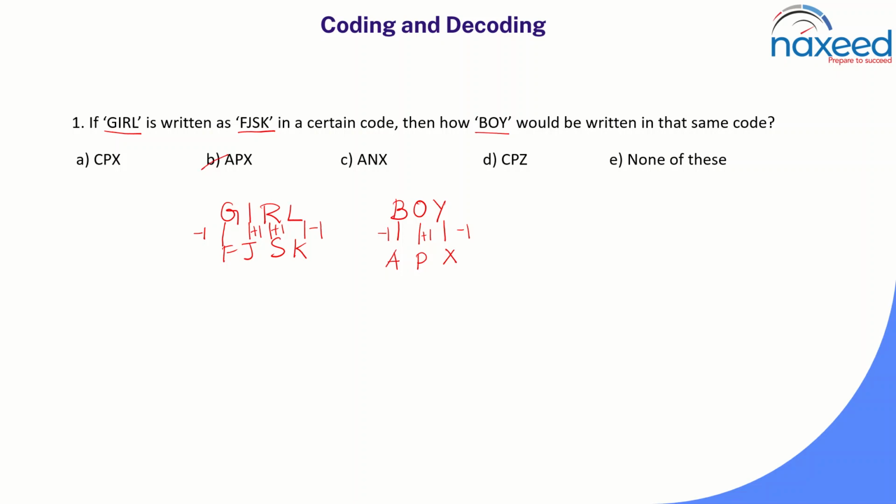So in this way, first we find how they have written the code for the given word, and following the same pattern or rules, we write a code for the next word.